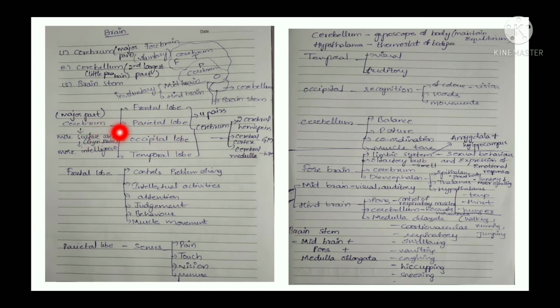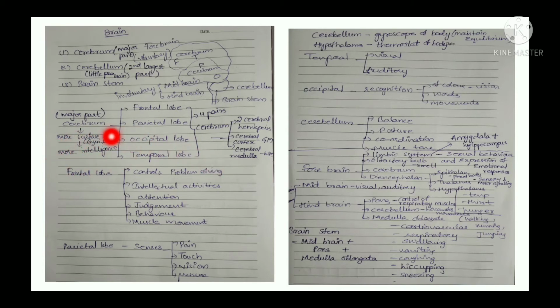And one more point about the cerebrum. On the surface of the cerebrum there are grooves and folds. If you see the brain picture, you can see grooves and folds. The larger surface area of the brain is due to gyri and sulci. Gyri are folds and sulci are grooves. If there is more surface area, then there is more intelligence.